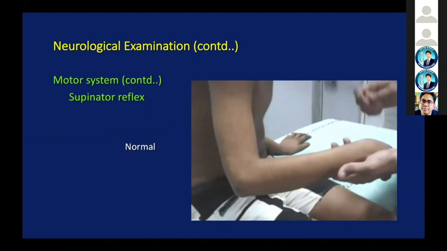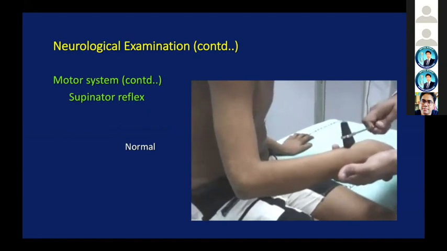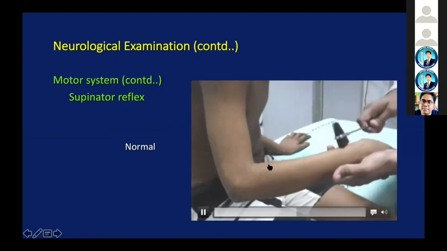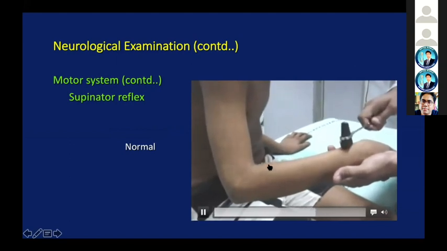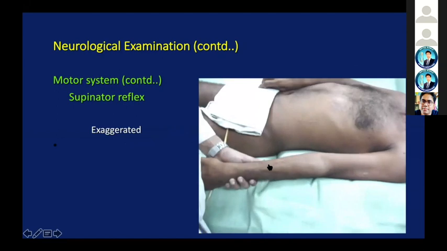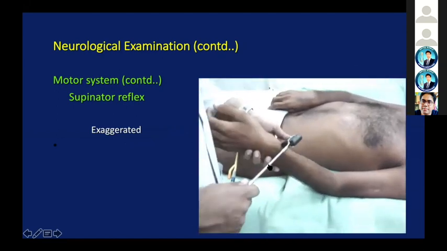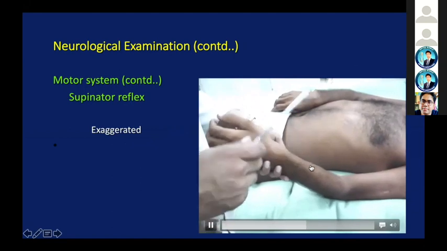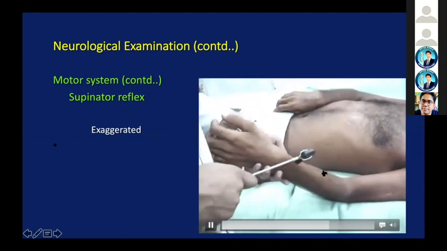This is how a normal supinator reflex is checked. You see the contraction of the brachioradialis. This is how an increased supinator reflex would look like. Contraction of the brachioradialis.